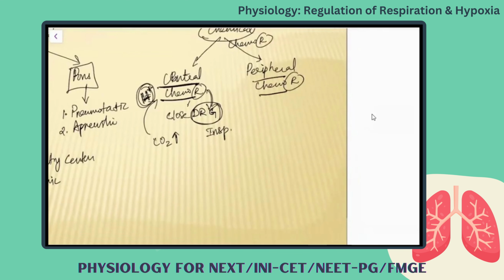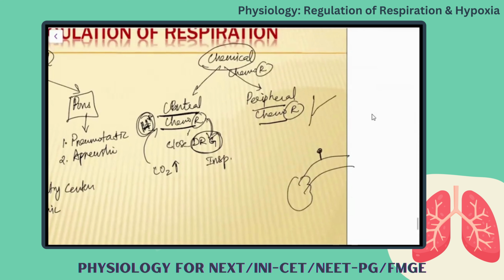And the peripheral chemoreceptors. These peripheral chemoreceptors are located, as we have seen, at the arch of aorta, aortic bodies, and at the level of carotid artery, the place where the carotid artery bifurcates into internal carotid artery and external carotid artery. You have a small swelling, an enlargement, that is called the carotid bodies. And at the arch of aorta, you have aortic bodies. They are the peripheral chemoreceptors.